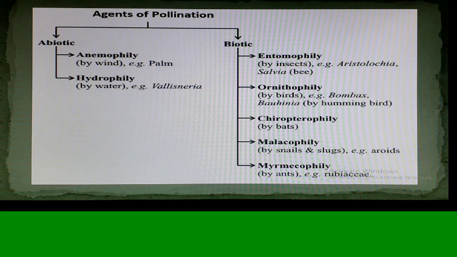Bauhinia or Bombax are the best examples for bird pollination, and the phenomenon is called ornithophily. Under bat pollination, chiropterophily is the phenomenon, and for snails and slugs, aroids are the best example, and the phenomenon is called malacophily. For ants,